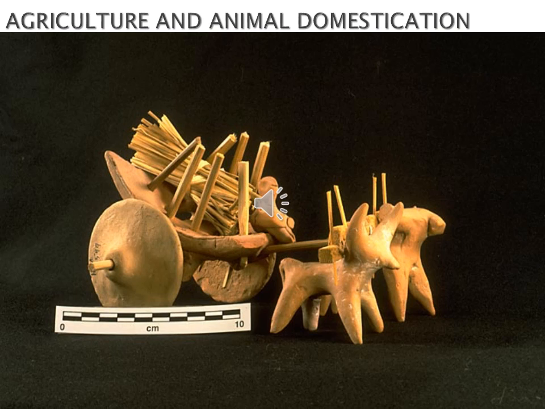Then agriculture and animal domestication. The Harappans practiced agriculture. What are the crops cultivated by them? They cultivated wheat, barley, and various types of millets. They adopted a double cropping system. Double cropping means they cultivated two crops at a time in a single field. That is called the double cropping system.